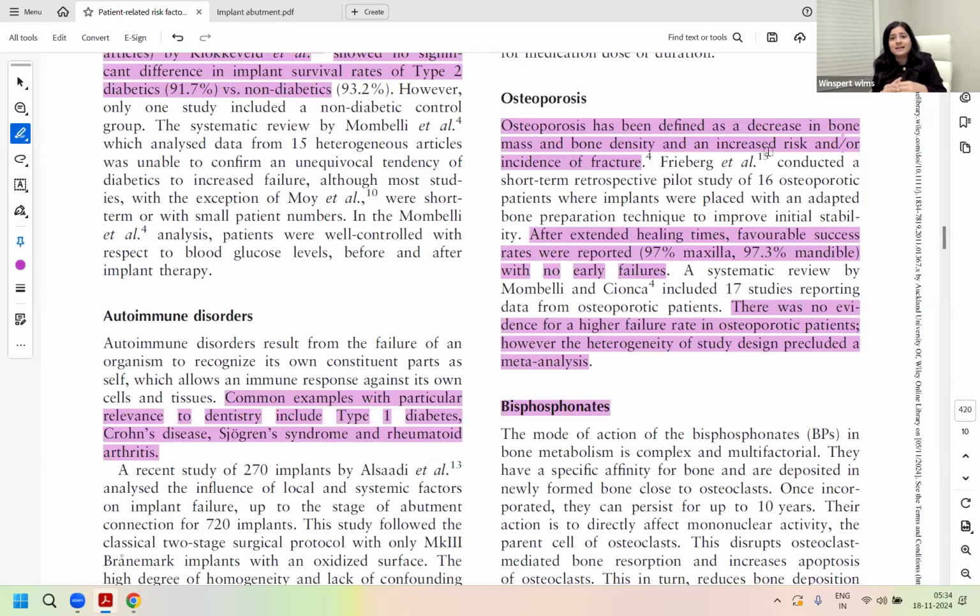So osteoporosis has been defined as a decrease in bone mass and density. And after extended healing times, there were favorable success rates with no early failures. There was no evidence for a higher failure rate in osteoporotic patients, right? So that concept is clear. Osteoporosis.